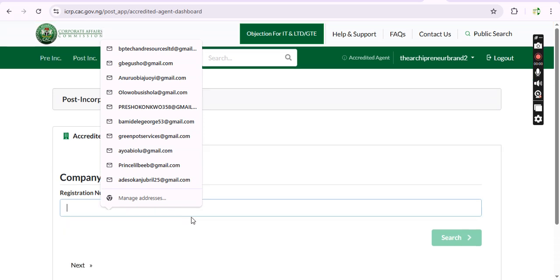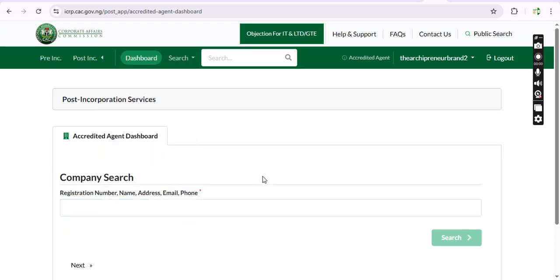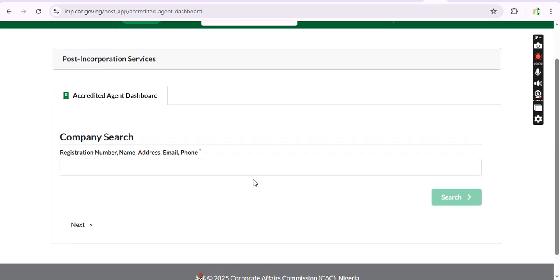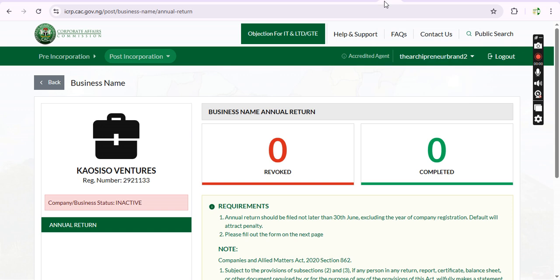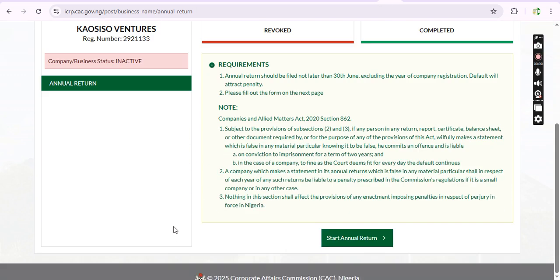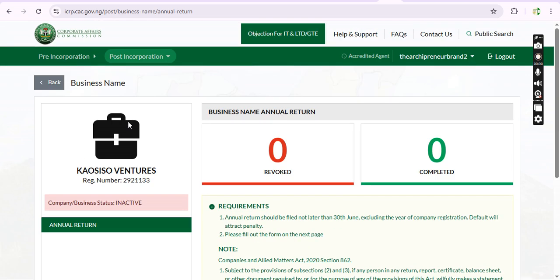We are only limited to one, which is business name processes, and the other one which is for company and incorporated trustee. So if you see anything like this dashboard, it is for incorporated trustee and business and company registration. But the other one is for business name. So look at what I was saying earlier. This one is for business name, right?